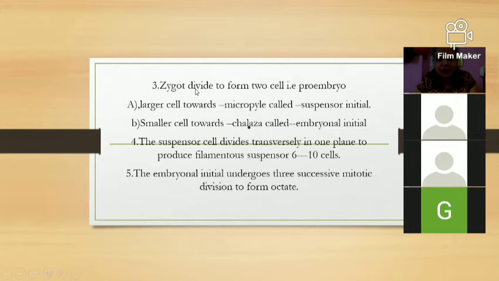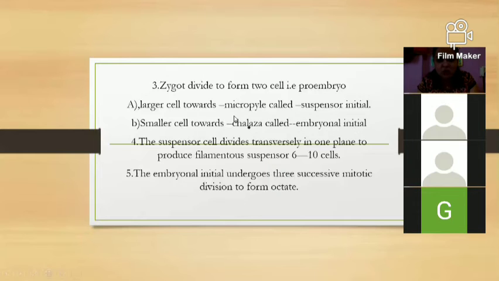The zygote divides to form a two-celled proembryo, with a larger cell towards the micropylar end and a smaller cell towards the chalazal end. The larger cell at the micropylar end is called the suspensor initial cell, whereas the smaller cell towards the chalazal end is called the embryonal initial cell.